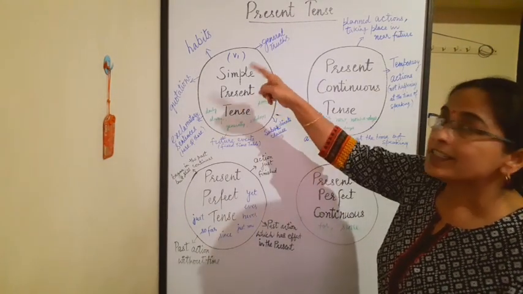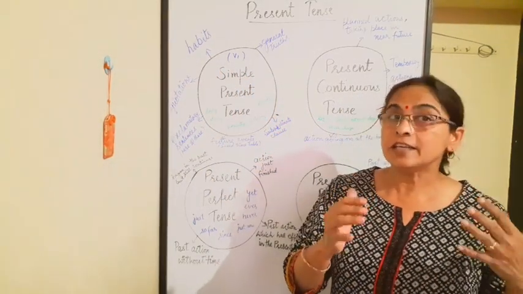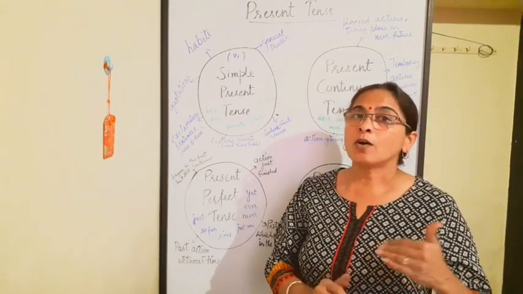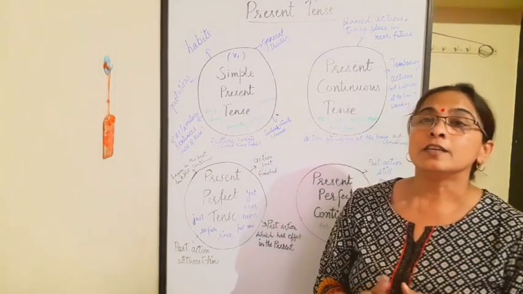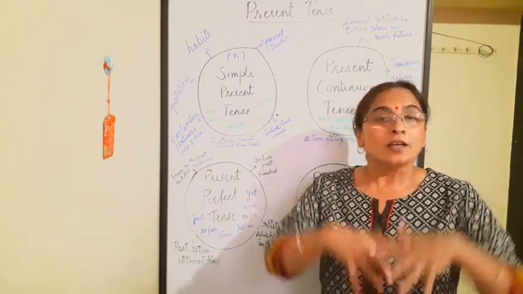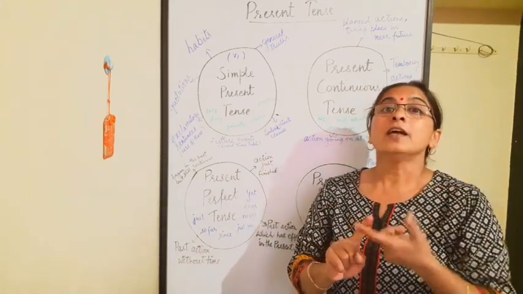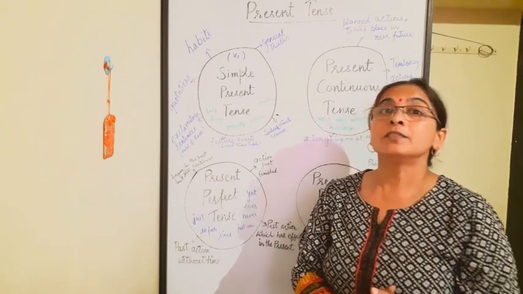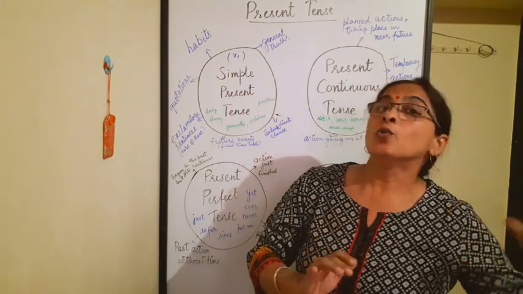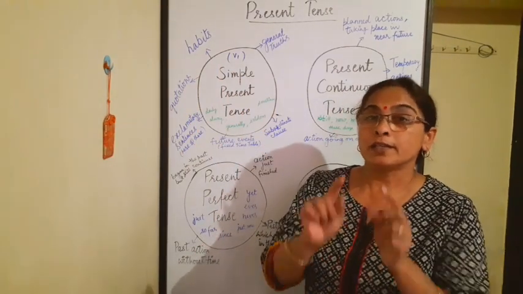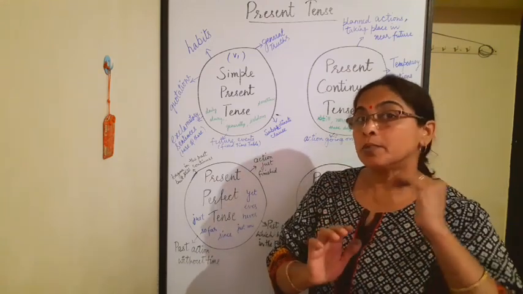Simple present tense tells us about habits, like I drink tea daily, or I go for a walk every day in the morning. General truths like the sun rises in the east, or honey is sweet, earth is round. So here "is" and "rises" tell us about this use of simple present tense. Similarly, habits, when we say I go for a walk every day in the morning, "every day" and "go for a walk" tell us about the habits in present tense.